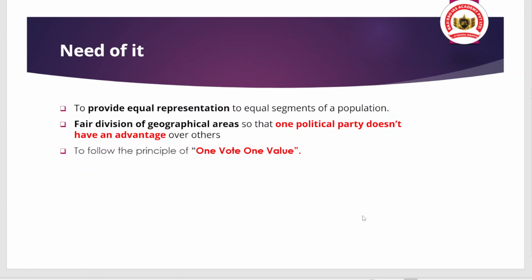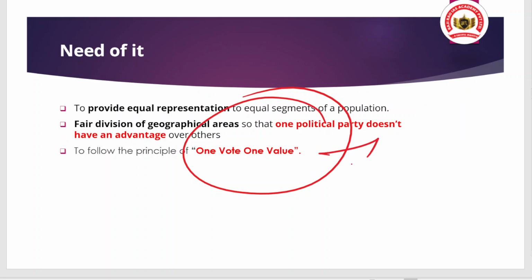So why is there a need for delimitation? It is actually to provide equal representation to equal segments of population, along with fair division of geographical area, so that one political party doesn't have an advantage over the others, and to follow the principle of one vote, one value.